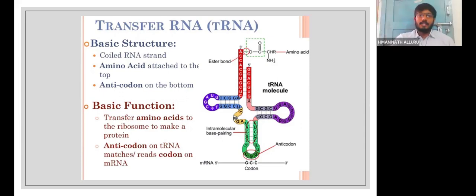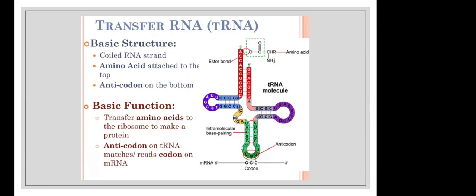Now, this is the structure of a tRNA or adapter molecule, or previously called sRNA, soluble RNA, all meaning the same structure. What you are seeing on the screen, in a 3D image, will look like a clover leaf model or inverted L model. In this coiled structure, there are different arms present.